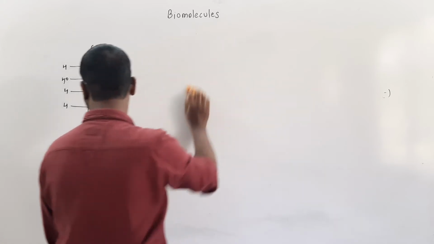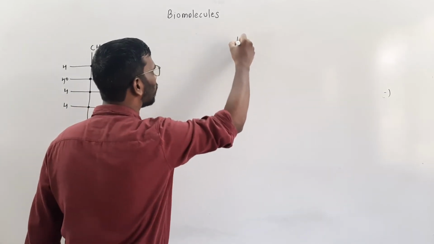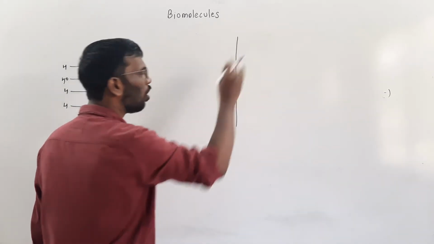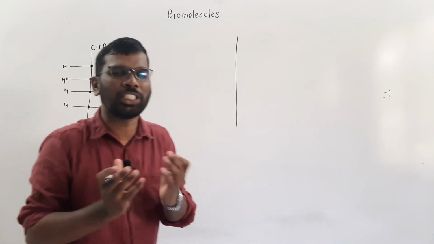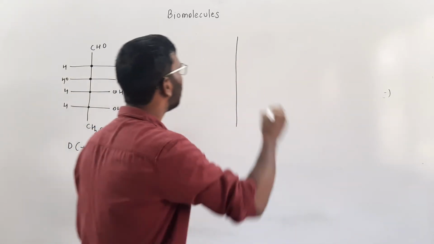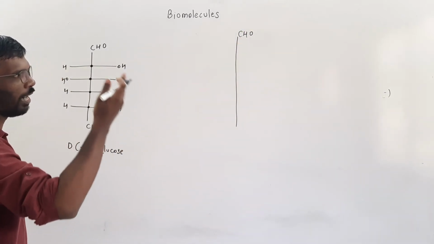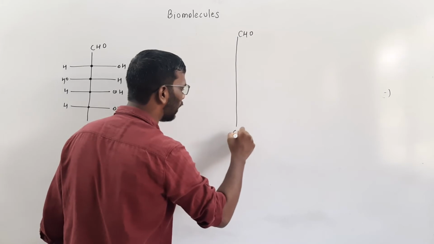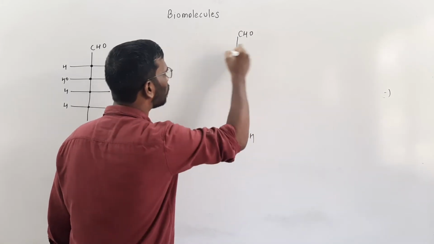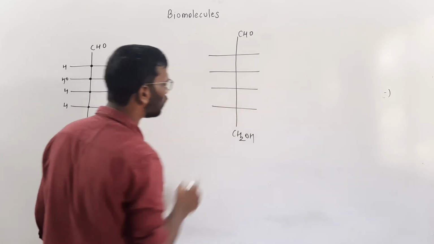So this is the name of the glucose, alpha D glucose. Now here I have written a D structure. Now I will draw another structure of the glucose, but there will be a change in configuration at one of the carbons. Here I will write the aldehyde as usual, because the aldehyde is written on the top, and this is the CH2OH. The structure is very simple. Make 4 bonds in between in the Fischer projection.